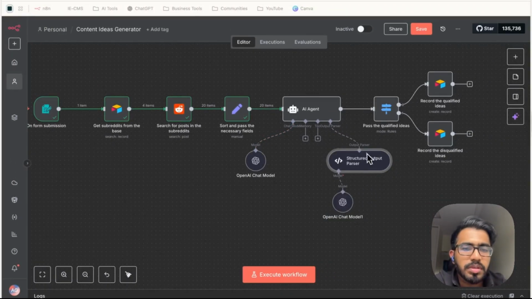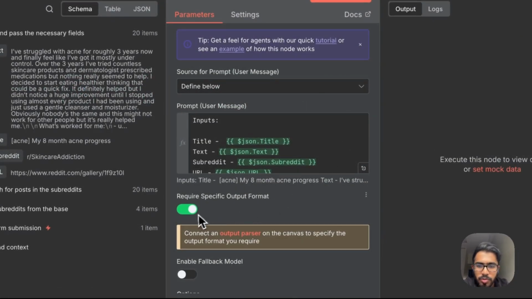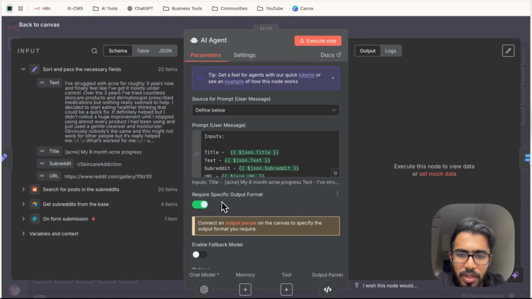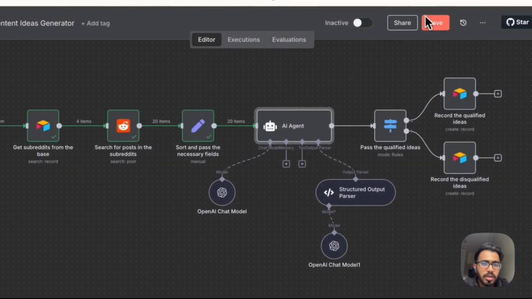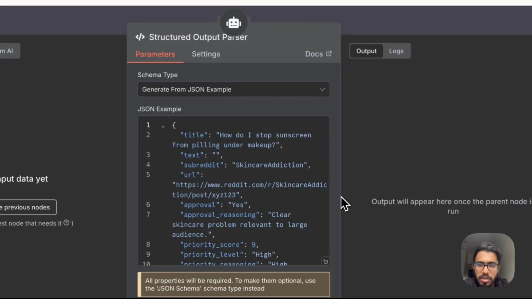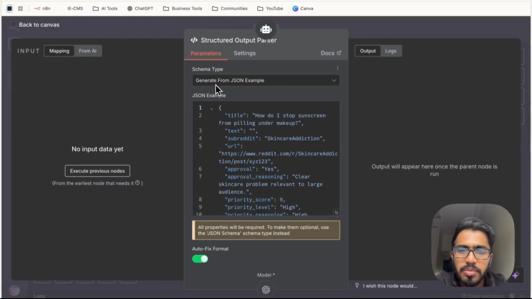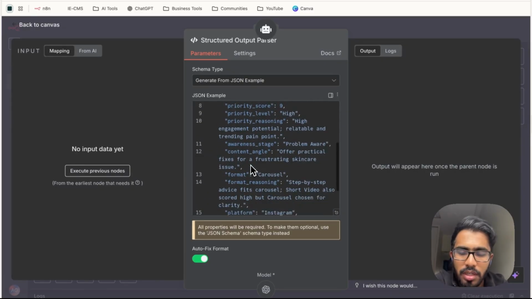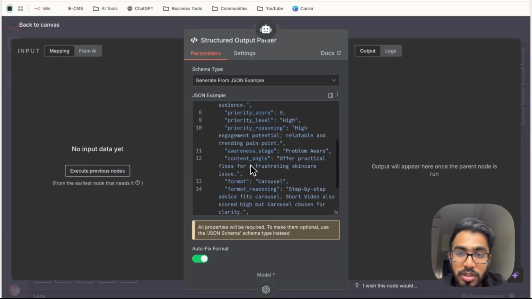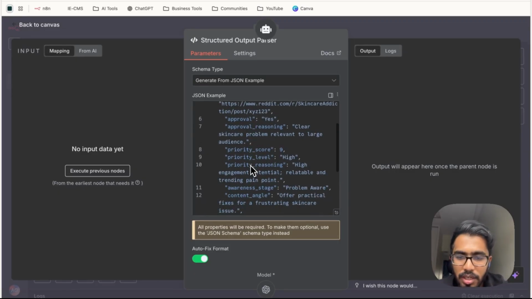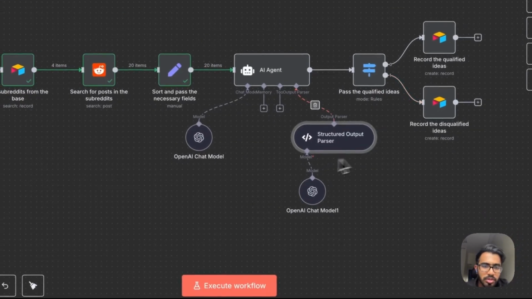The next step is to configure this structured output parser, and this particular option will be turned on when in the AI agent you switch on the option that is require specific output format. Now let's get back to this node here, and you have to select the schema type generate from JSON example, and then paste this code here. I'll leave this code in the description again so you can use this directly, and make sure you switch on the autofix format option. So that's all about the structured output parser.